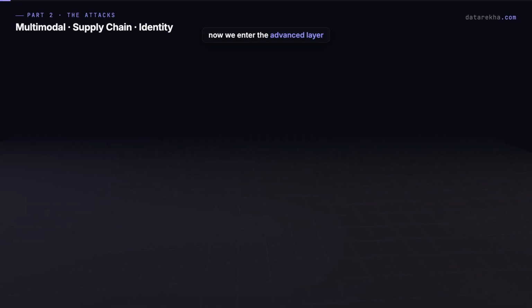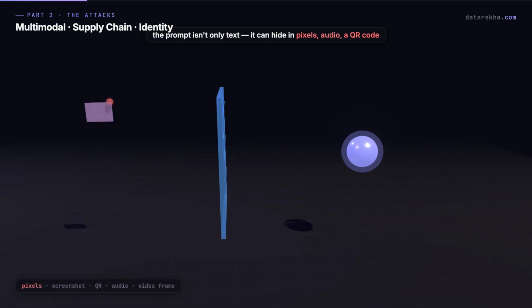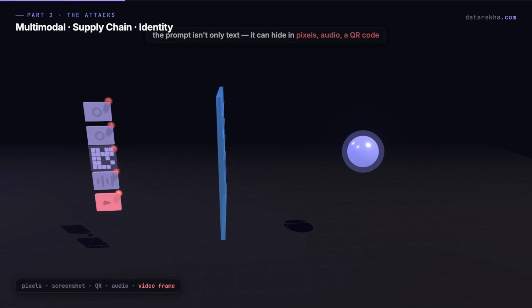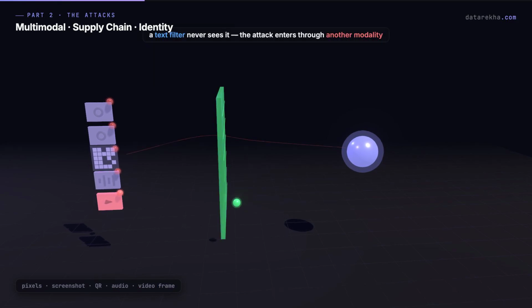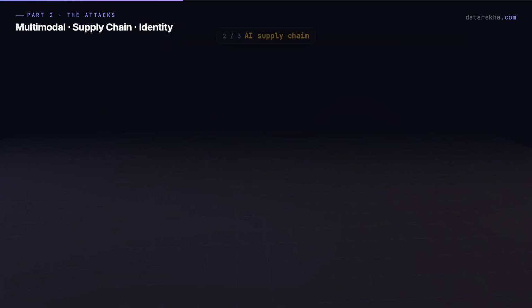Now we enter the advanced layer. First, multimodal prompt injection. The prompt is not only what the user types. It can hide inside pixels, screenshots, QR codes, audio, or video frames. A text filter may never see the attack because the attack enters through another modality. Second,